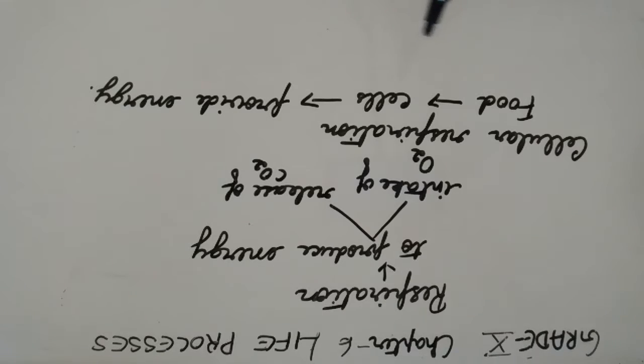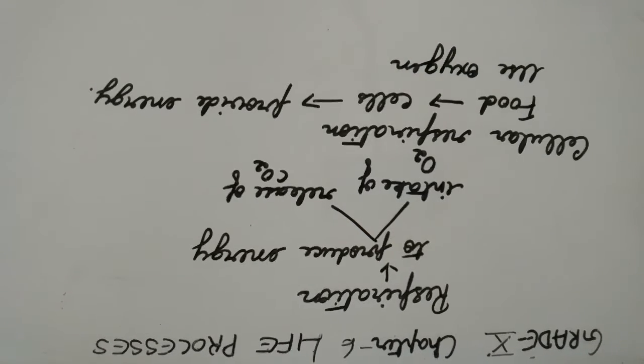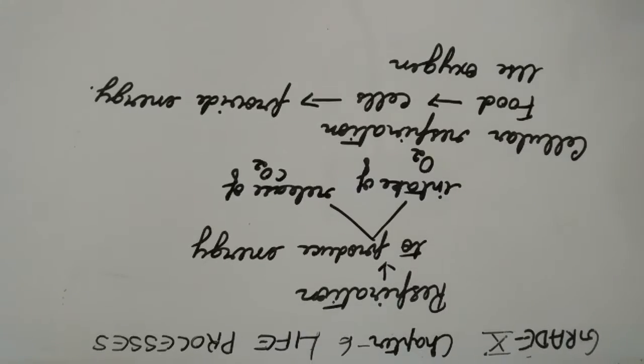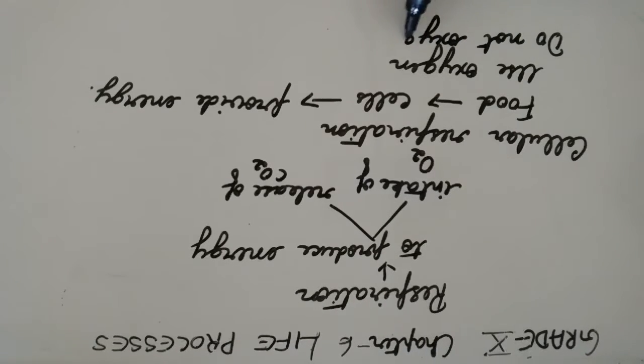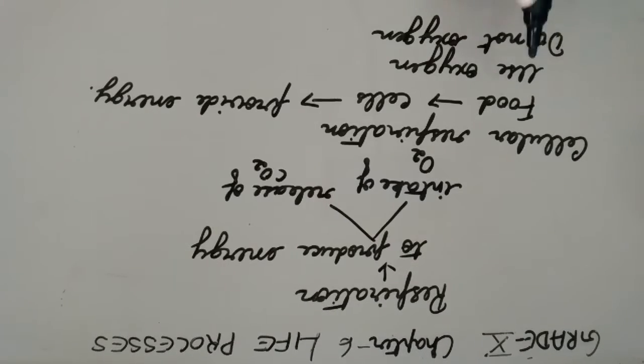That is, some organisms use oxygen and some organisms do not use oxygen. Some organisms use oxygen for cellular respiration and some organisms do not use oxygen for cellular respiration.